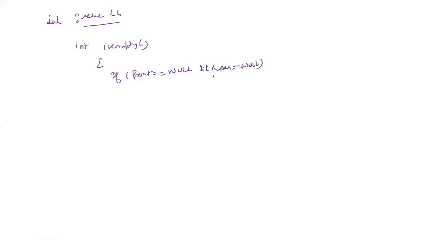Okay. Sorry, queue representation using linked list: is empty. The queue is empty if front or rear is one and the same thing, if front and rear are both equal to null, because if front is null, obviously rear will also be equal to null. You can write this line or you can skip it. Return 1, it is empty. Otherwise, no need to return, else you can say return 0. You can skip this return else also if you want.